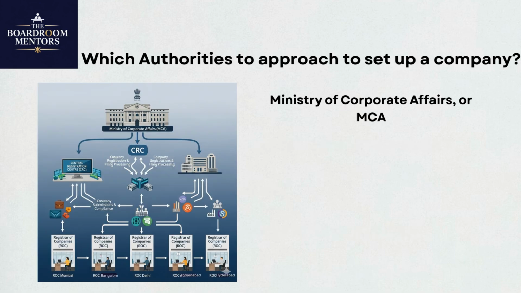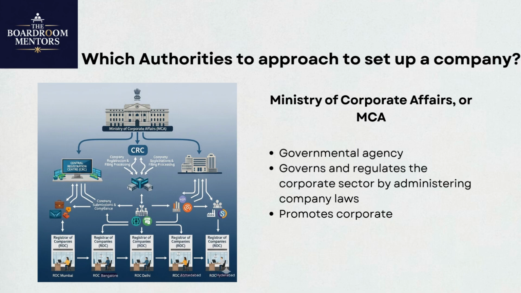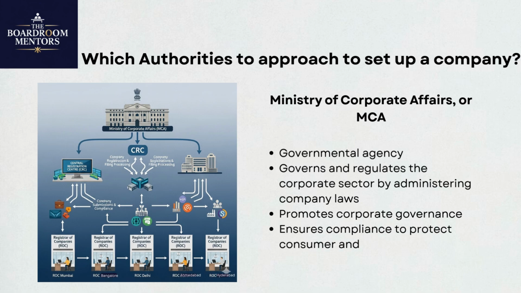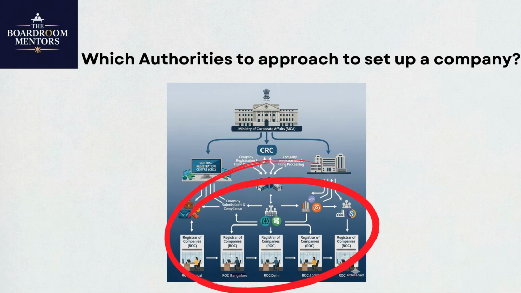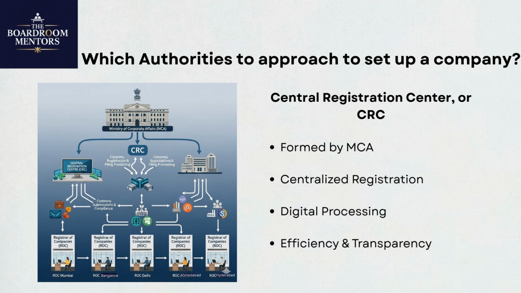You've probably heard of the Ministry of Corporate Affairs, or MCA. It is the governmental agency responsible for governing and regulating the corporate sector by administering company laws, promoting corporate governance, and ensuring compliance with various acts and rules to protect consumer and investor interests. Within the MCA, there are two important offices you need to know about: the Central Registration Center and the Registrar of Companies. CRC's goal is to provide quick incorporation-related services in accordance with global best practices. CRC is your first stop for processing applications, starting with company name availability by a process called RUN, and forms related to the incorporation of new companies.